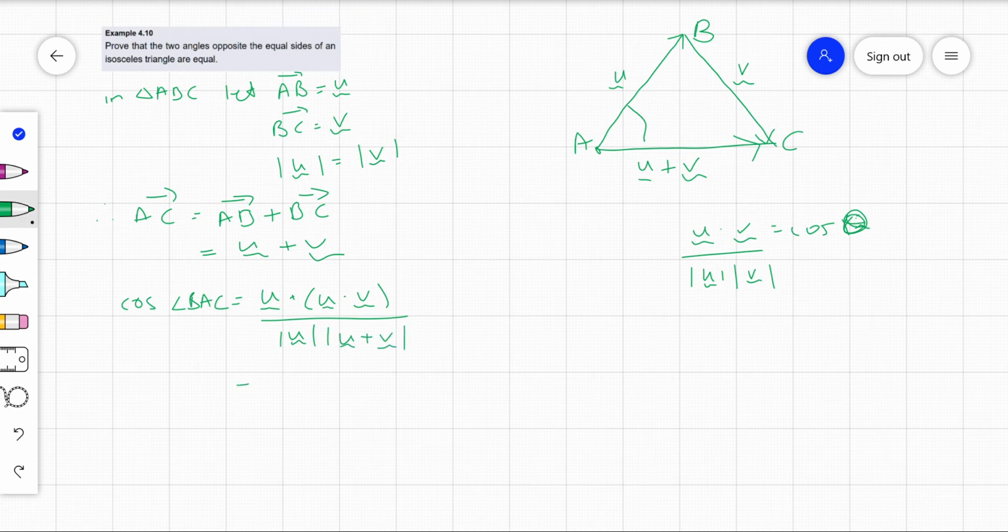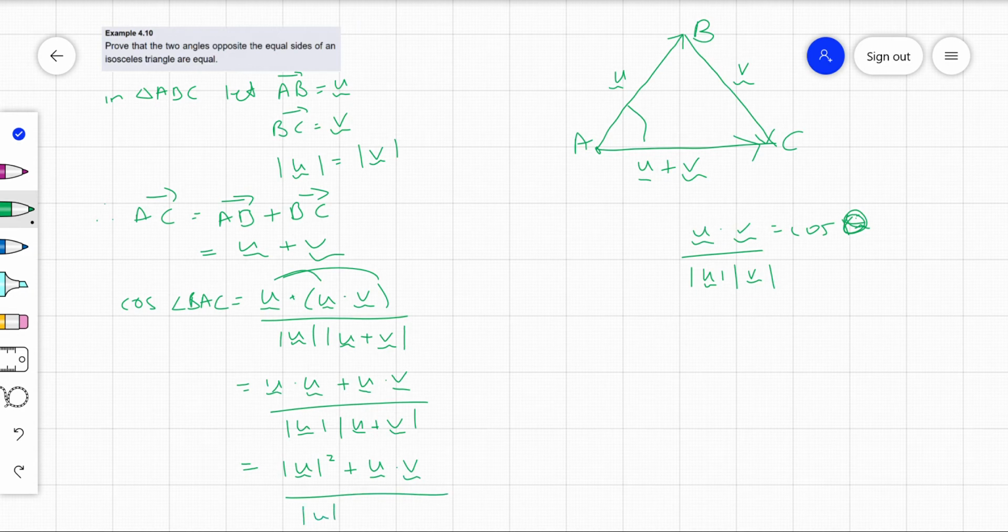All right, so let's have a look at simplifying that a bit. So if I do this, I've got U dot U plus U dot V on those lengths. And we know that U dot U is the mod U squared. So don't forget that. That's our handy one to use. All right, so this is what we've got so far. And there we go. All right, so we've simplified it. Let's see what we get for the other angle.